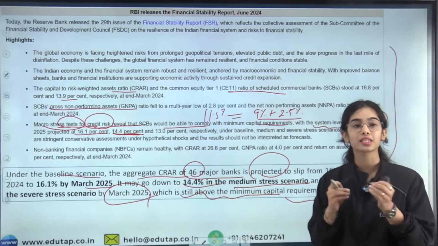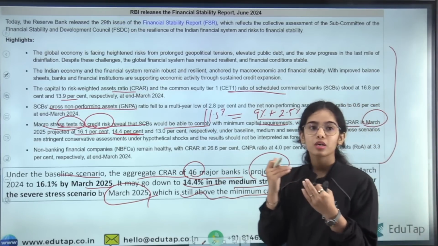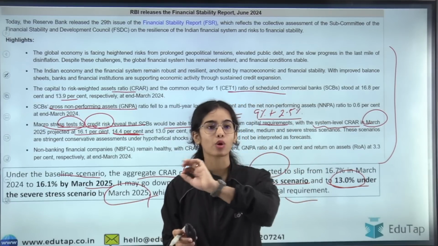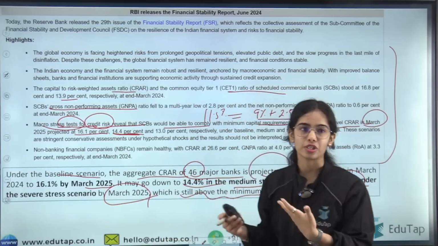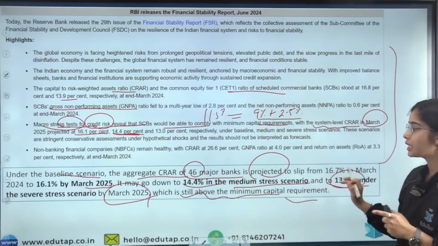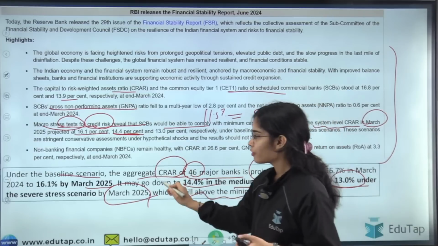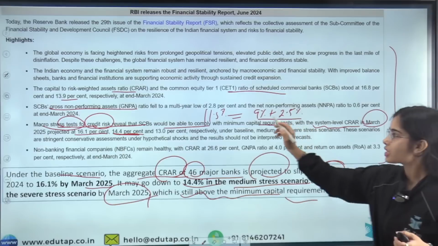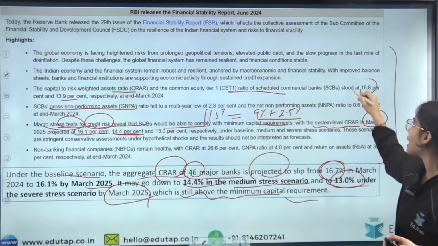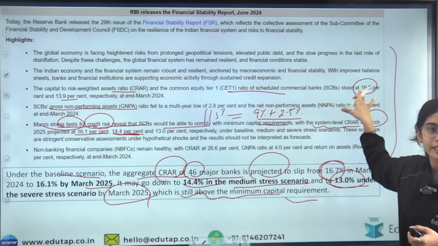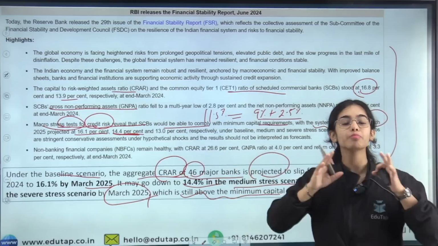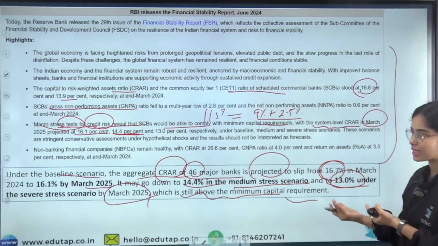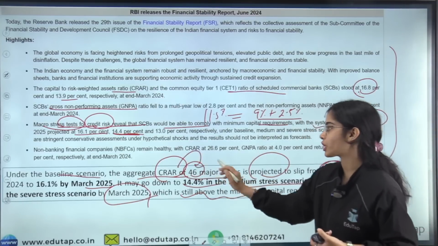And let me tell you that this is only a test that the Reserve Bank of India or the subcommittee has done. It is not written in stone, this can change. Now one thing: you will say that CRAR for March 2024 is mentioned at 16.7% and not 16.8%. Why is it so? Because the CRAR of 16.8% is for all the scheduled commercial banks, but when we are doing the macro stress test, the CRAR is only for the 46 major banks.